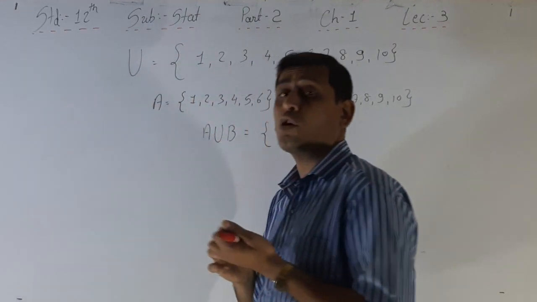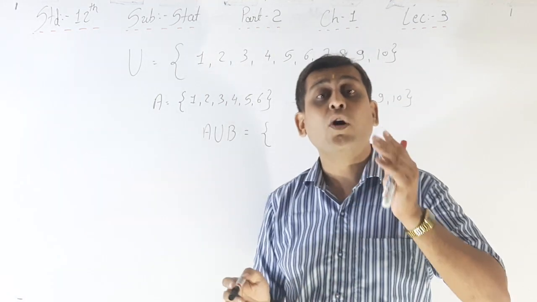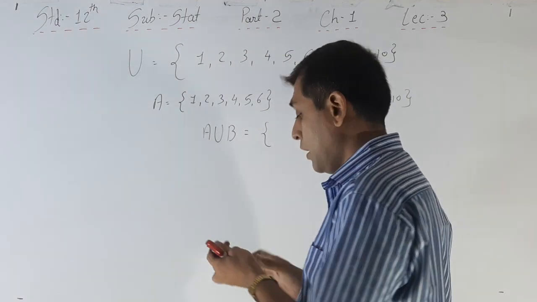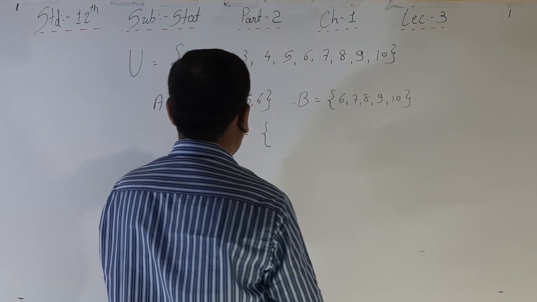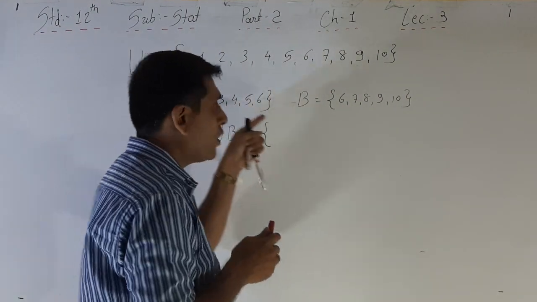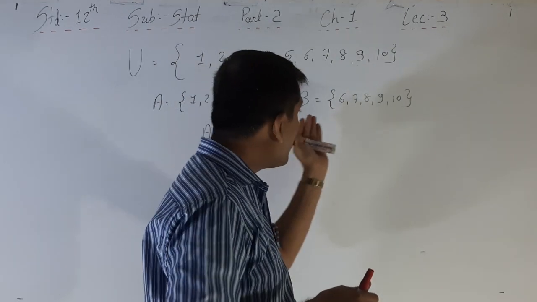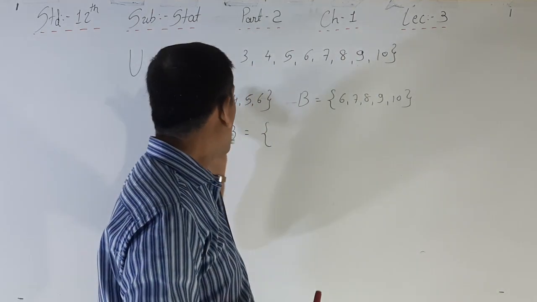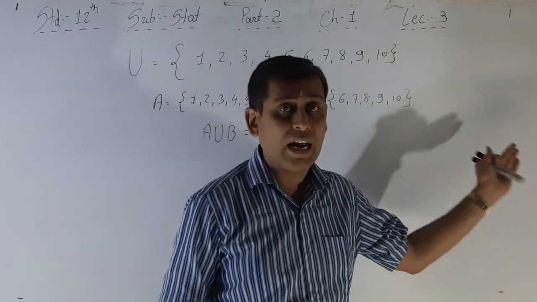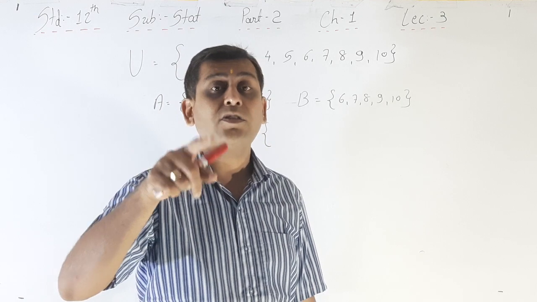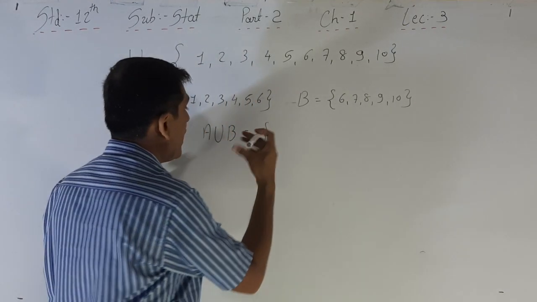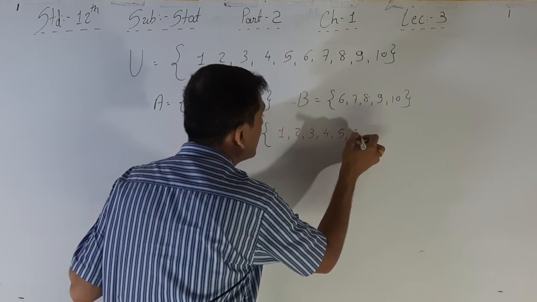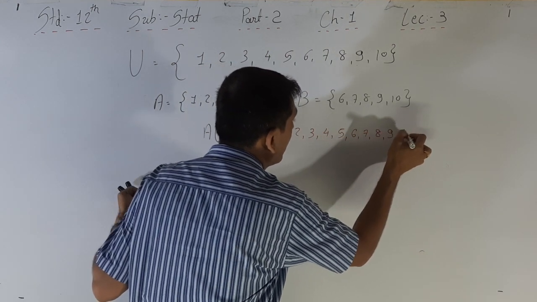Union means occurrence of A or occurrence of B or occurrence of both, right? So here, occurrence of A means what? 1, 2, 3, 4, 5, 6. Occurrence of B means what? 6, 7, 8, 9, 10. Or both means what? 1, 2, 3, 4, 5, 6, 7, 8, 9, 10. And that means it is a union, right? So here A union B is equal to 1, 2, 3, 4, 5, 6, 7, 8, 9 and 10.